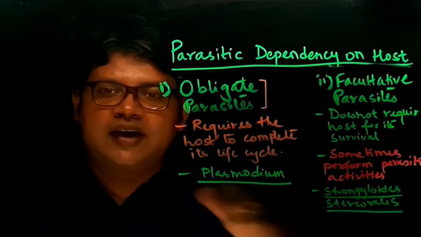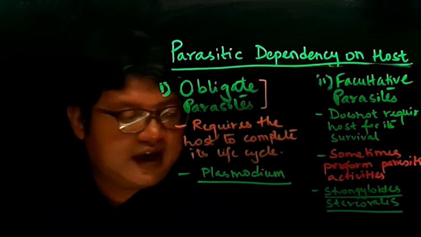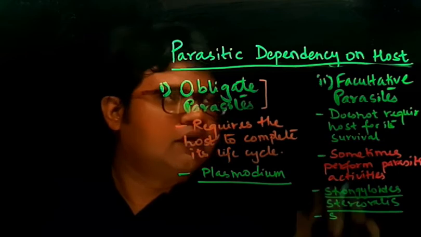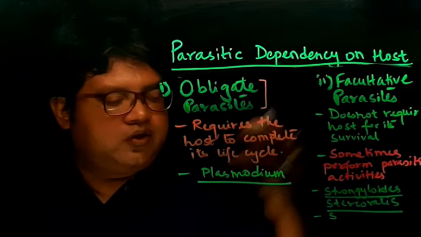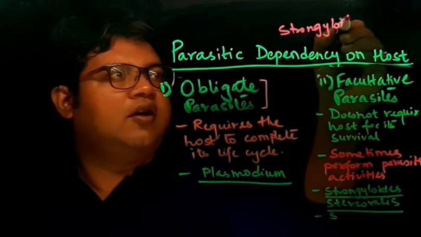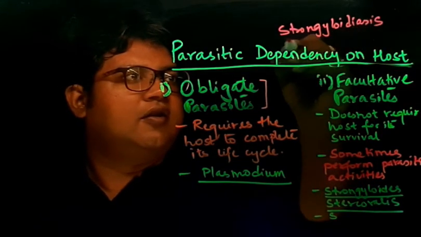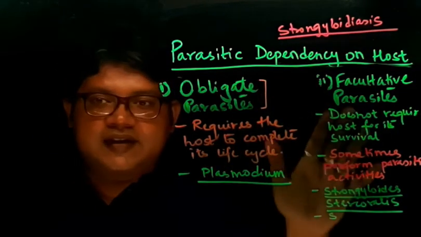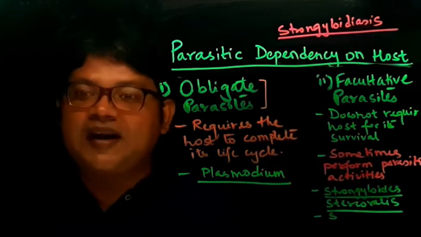This roundworm can live freely, but sometimes it infects humans and causes a disease which is called strongyloidiasis. So these parasites can live freely without the host, but sometimes do some parasitic activities.